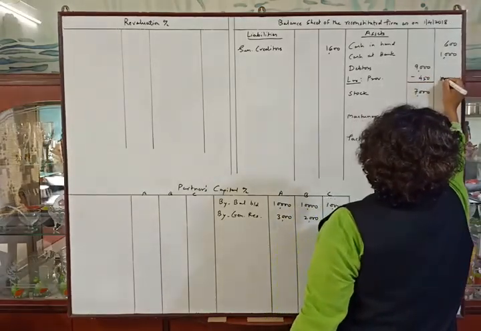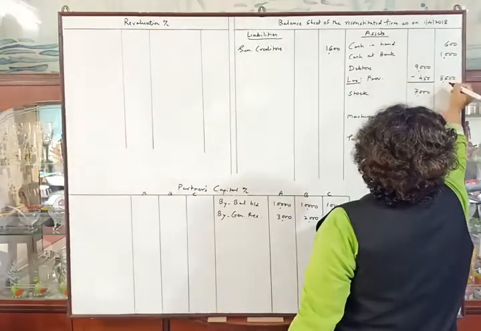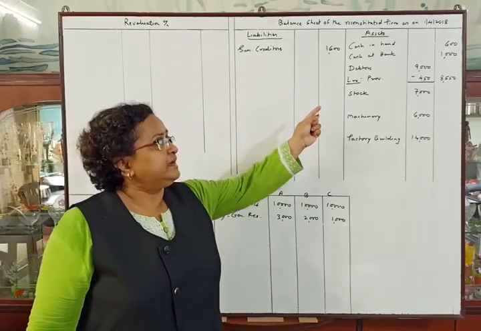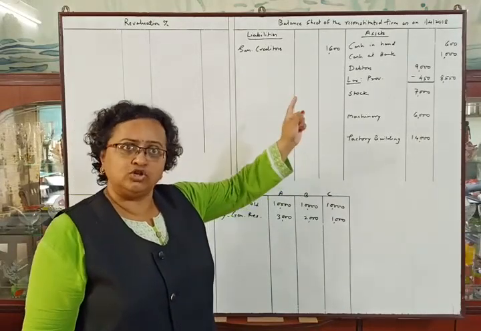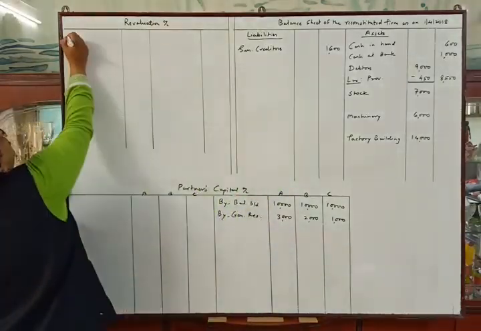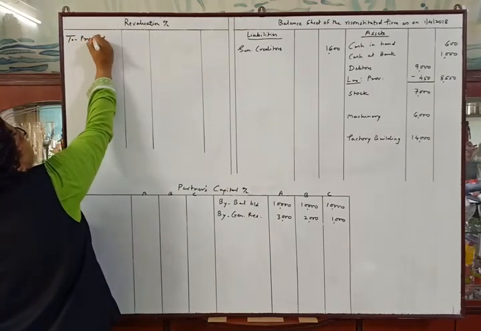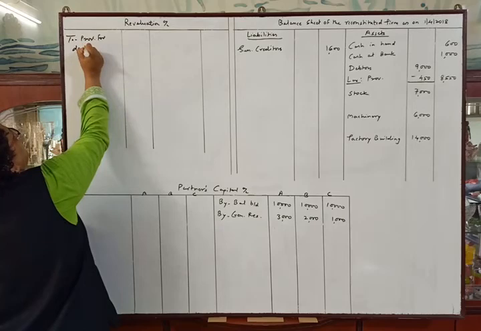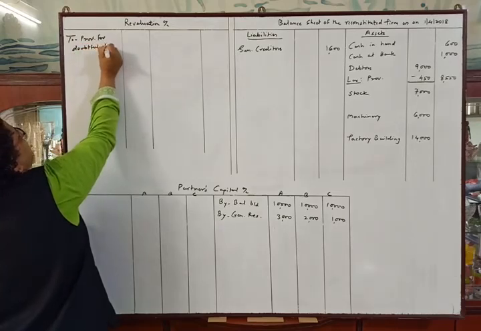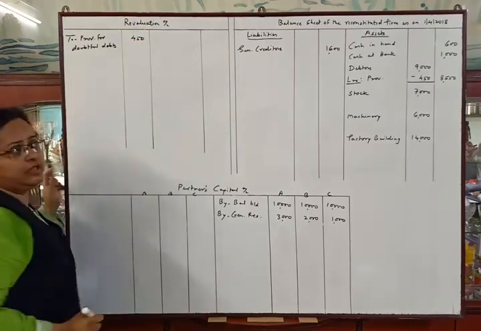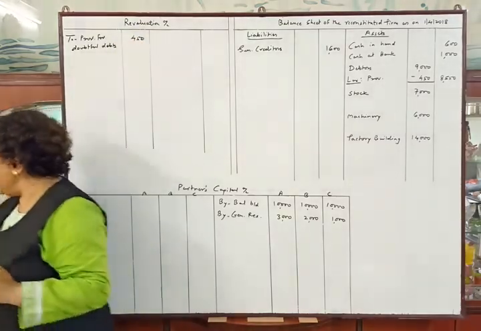So the outer column amount will be... okay. And debtors provision is loss to the business. So to provision for doubtful debts 450. Okay. Now the next adjustment.